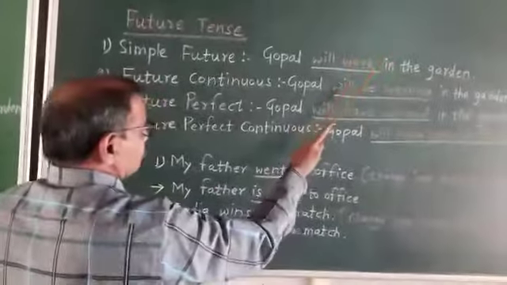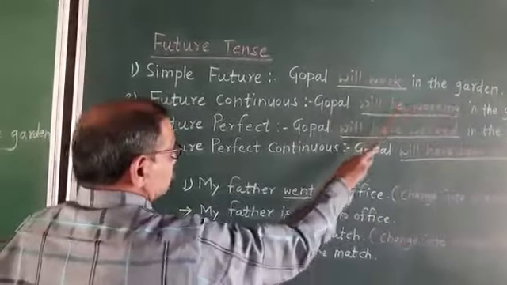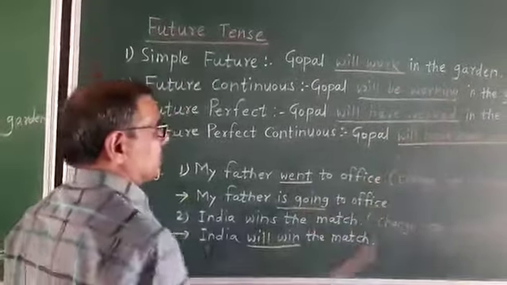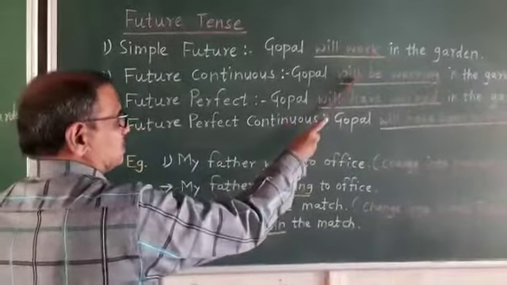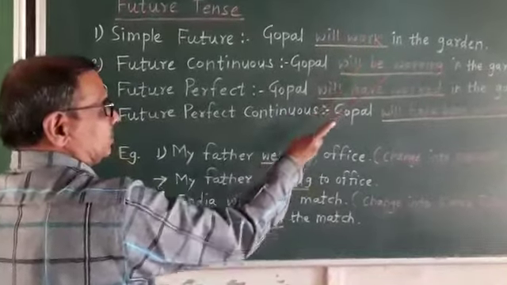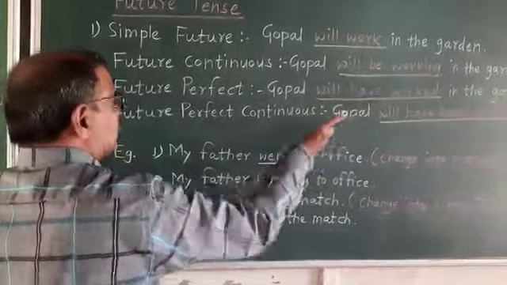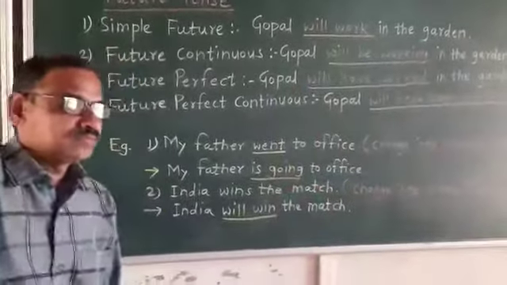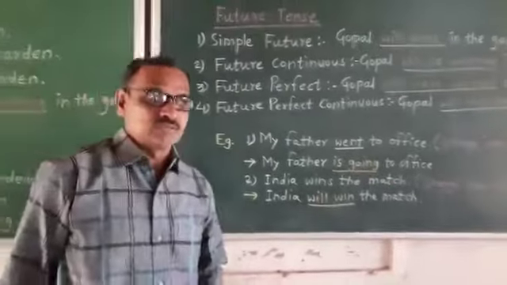And then will work simple future, will be working future continuous, will have worked future perfect and will have been working future perfect continuous.